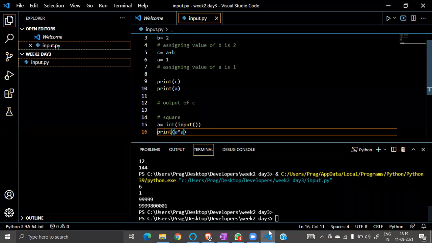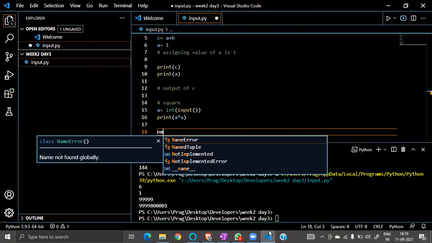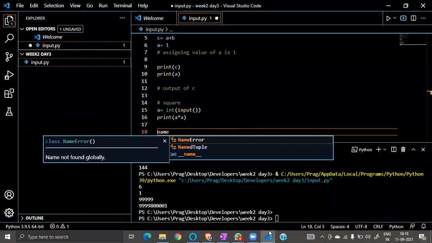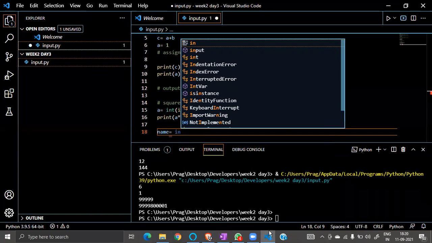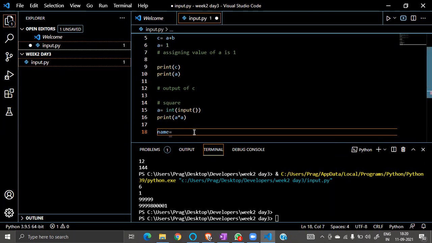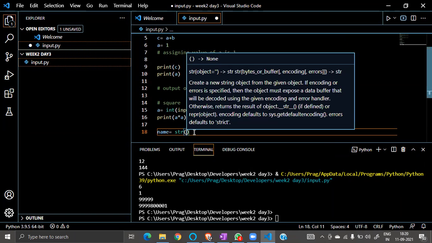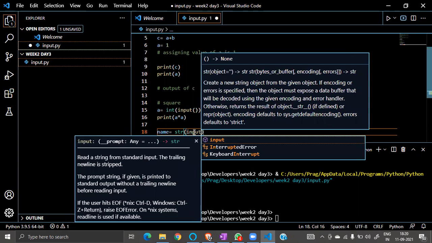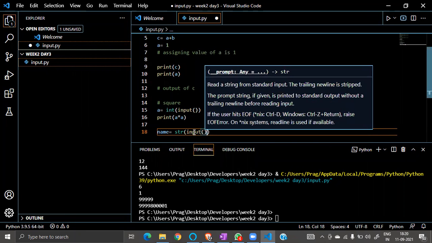I can ask for a string also, okay. Suppose I am asking for a string, okay. Sorry, why is it so big, man. Suppose I don't always want the input to be int, I don't need an integer, I need just a string, okay. I just want to store someone's name, okay. String input, okay, bracket open, bracket close, done.